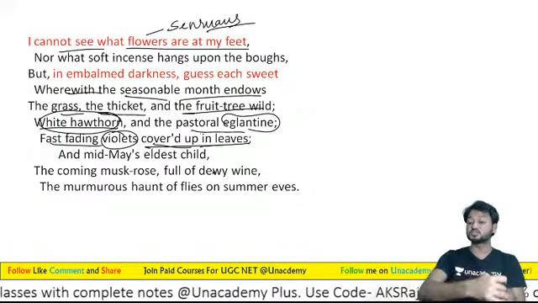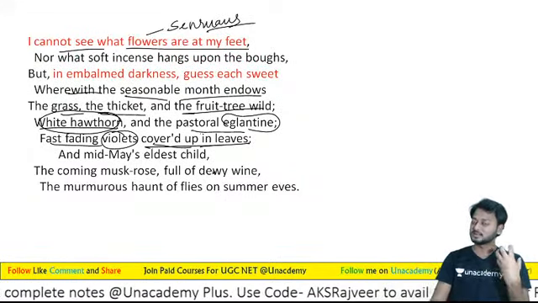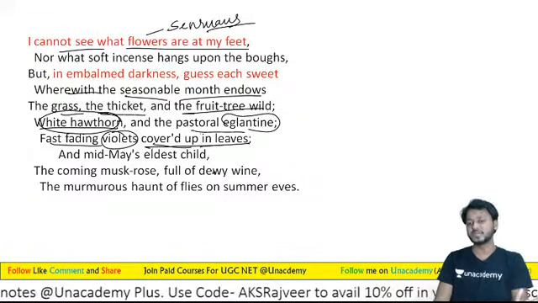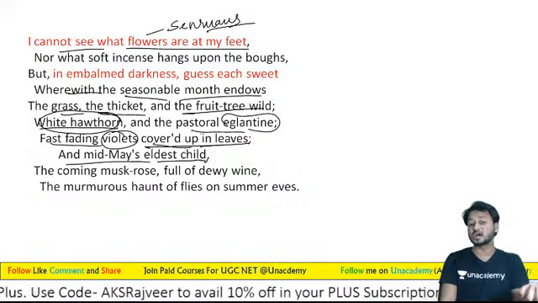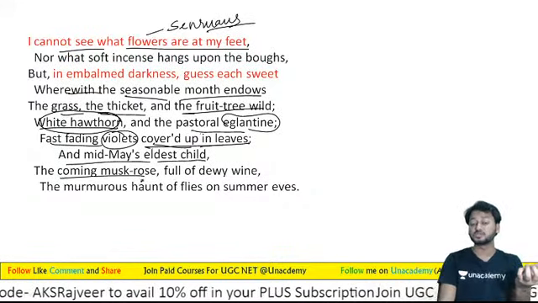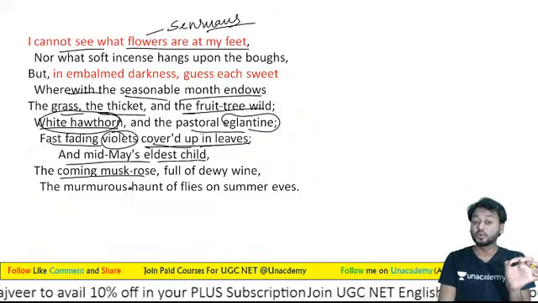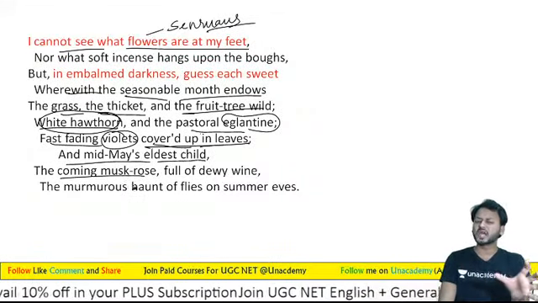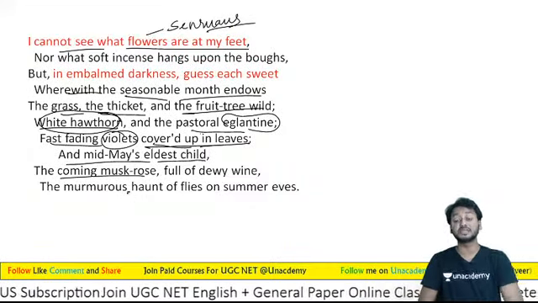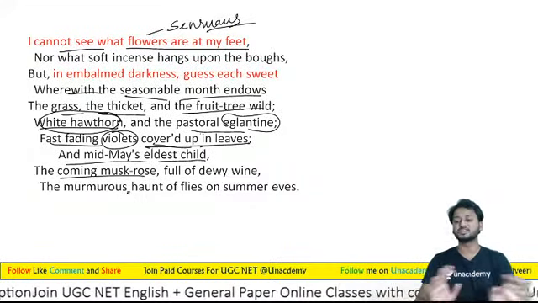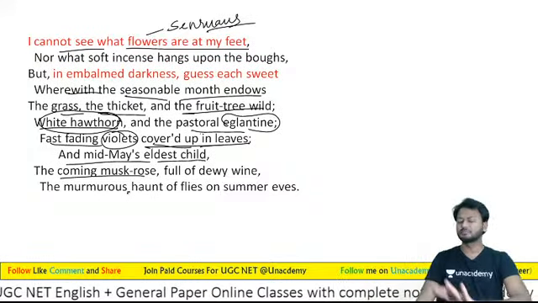Yes, this is not yet, you can say, it has not even bloomed yet. And then mid-May's eldest child, the coming musk rose, the smell of the rose, full of dewy wine, the murmurous haunt of flies on summer eves. I can hear each, but I can't see.